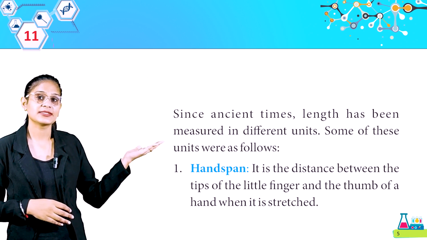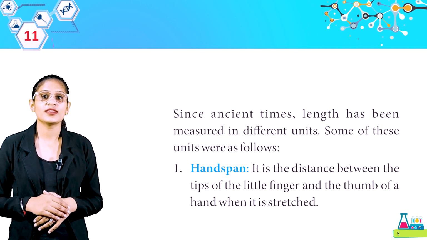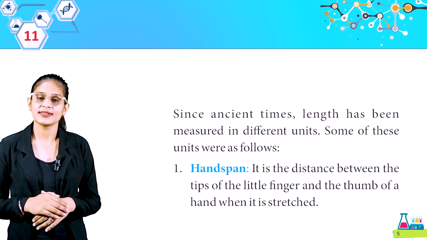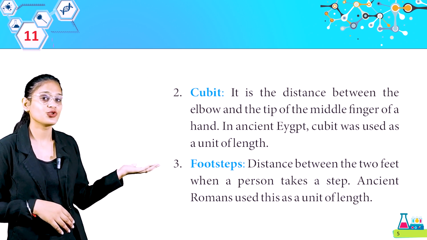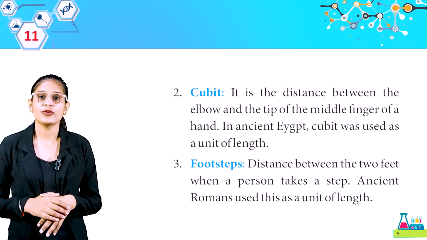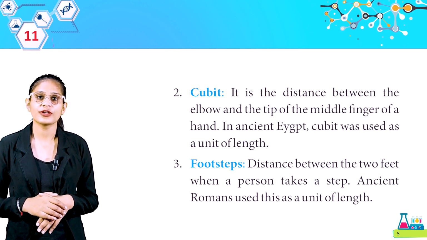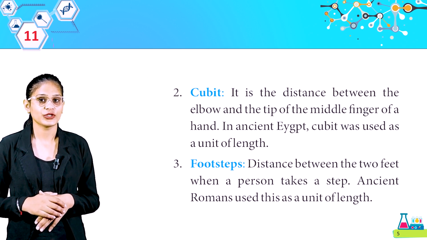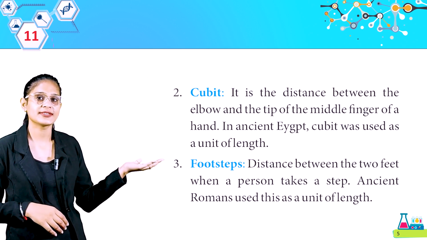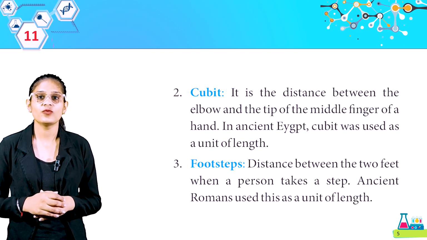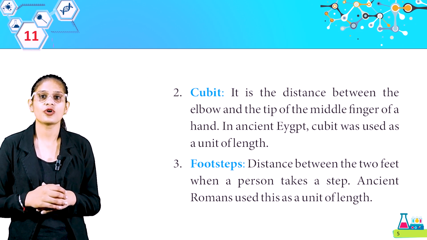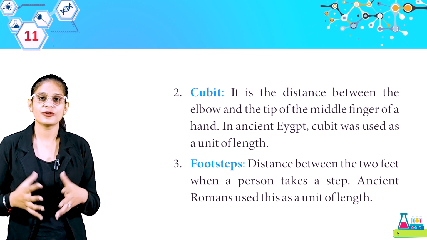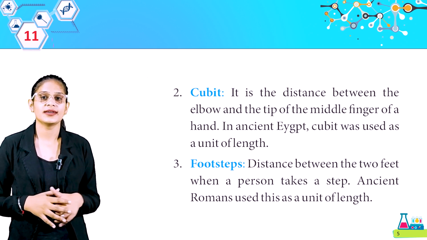Look here. Hand span. It is a distance between the tips of the little finger and the thumb of the hand when it is stretched. Come to the next. Cubit. It is the distance between the elbow and the tip of the middle finger of a hand. In ancient Egypt, cubit was used as a unit of length. Now we have footsteps. Distance between the 2 feet when a person takes a step. Ancient Romans used this unit as a unit of length. Get it, students? So these are some different units which were used in earlier times.